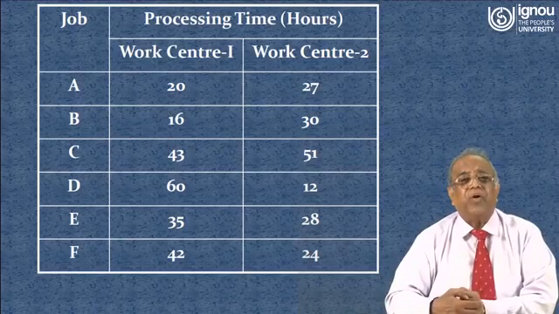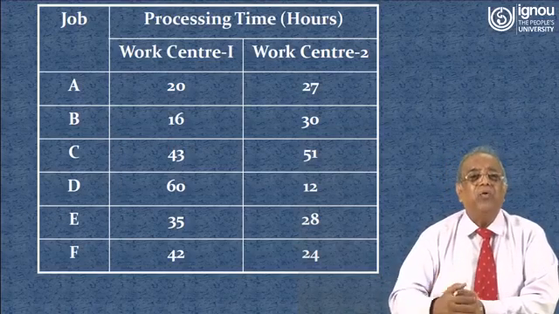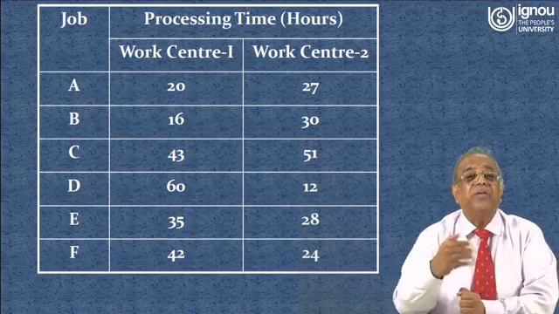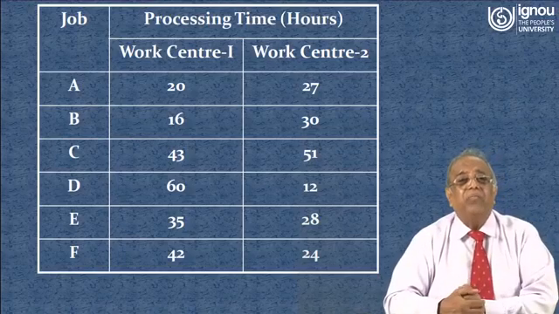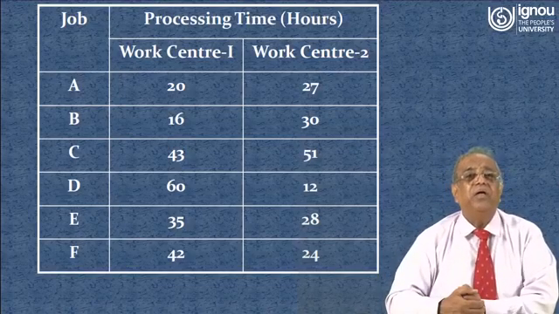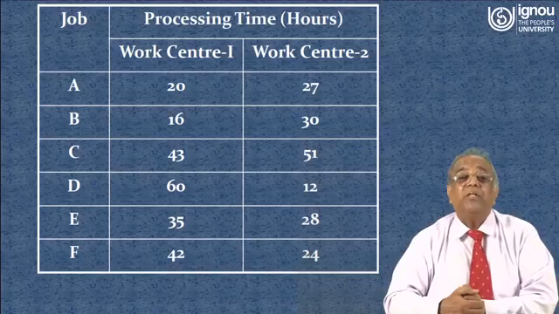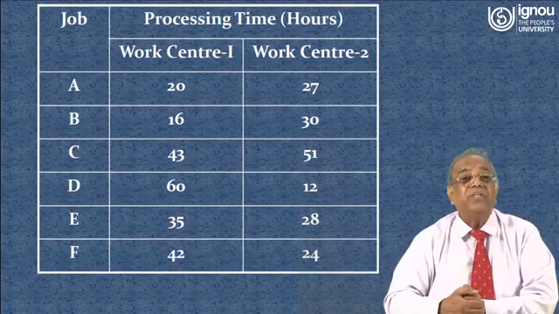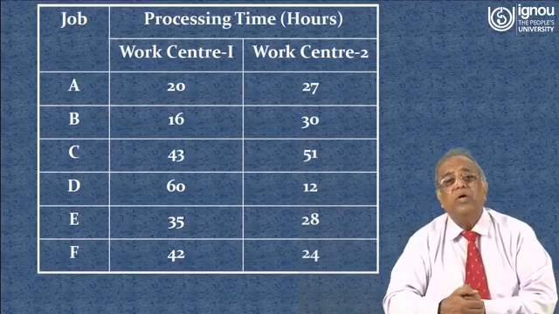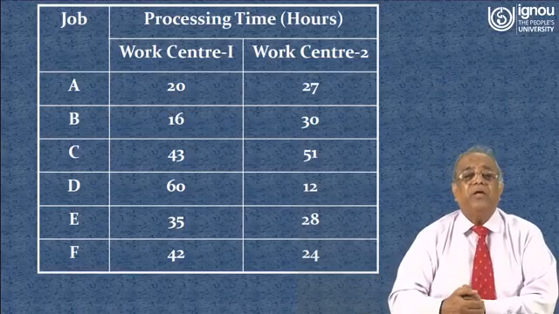Then we have to remove that D row from the table and proceed in the same way. The next minimum value for processing time is B, but B is at work center 1, so B has to be placed first. But previously we got the minimum value 12 at work center 2, so D has to be placed at the end of the sequence.